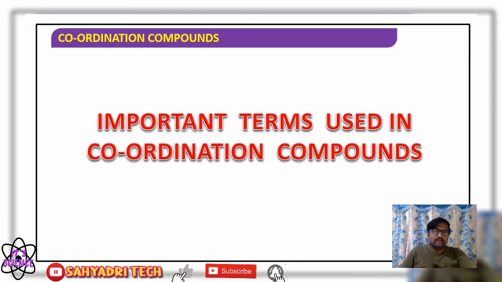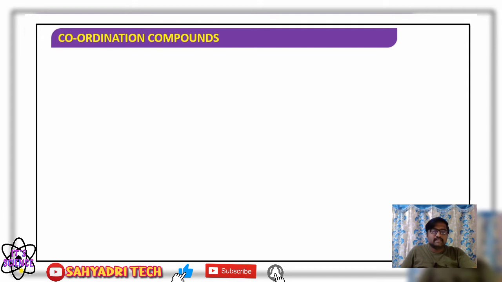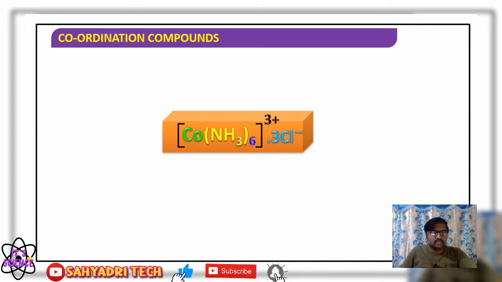Now if I consider a coordination compound, what all is present in it? It can be better understood with this example. What is present in a coordination complex can be understood with the help of this example. First I will write the name of the complex here.